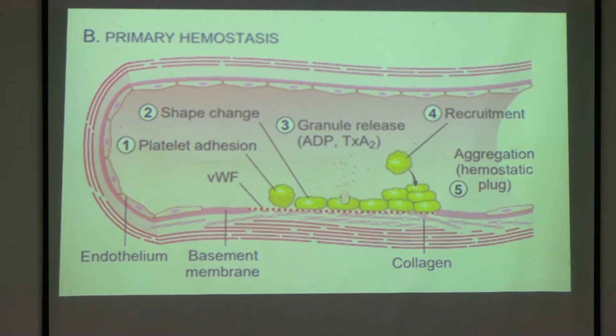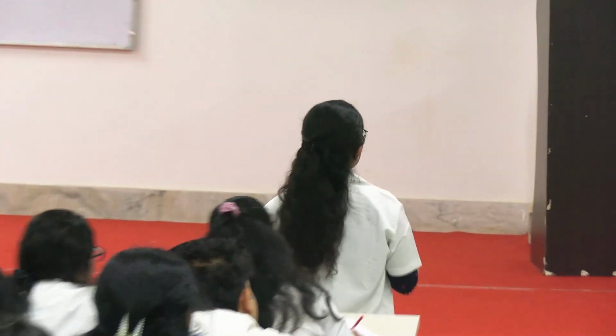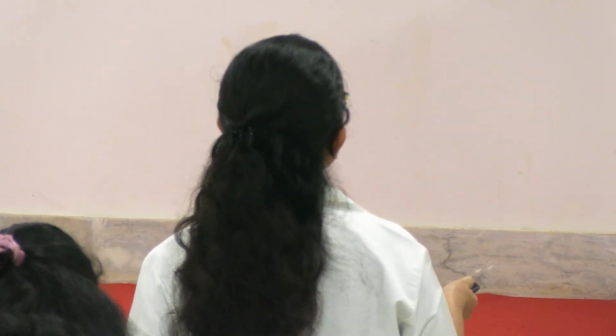Is it clear? Everyone, is it clear? What is platelet adhesion? You can tell me together, no issues. Whenever there is injury, this is the injured site, right? It is broken. You can see here all the intact endothelial cells, that site is broken. So platelet will come and form a bond with von Willebrand factor and collagen. Okay, that is your platelet adhesion. That is your first step.